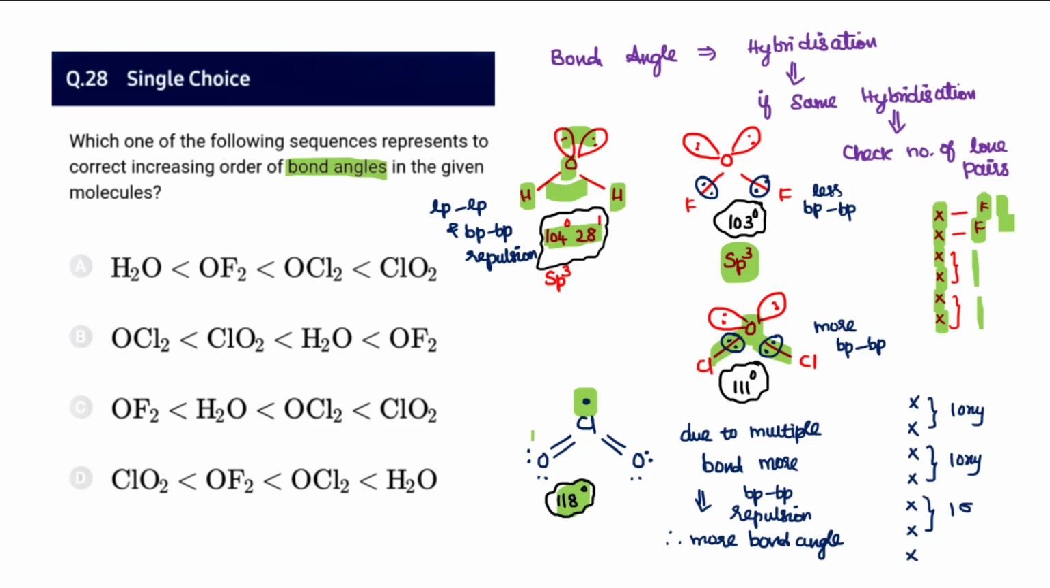and in fact it exists as a dimer, Cl2O4. ClO2 never exists as a monomeric species. And due to the multiple bond, we know double bonds are somewhat shorter than single bonds. So the bond pairs come closer. When the bond pairs reach the maximum closer level, there will be maximum repulsion. So there will be an increase in the bond angle to 118. So the correct option that matches is 28C.